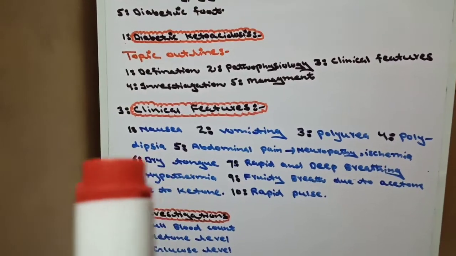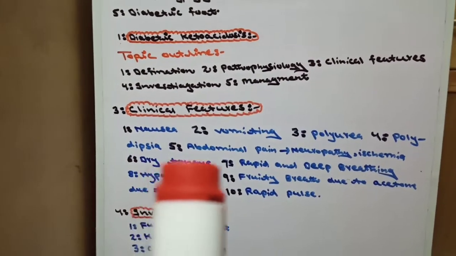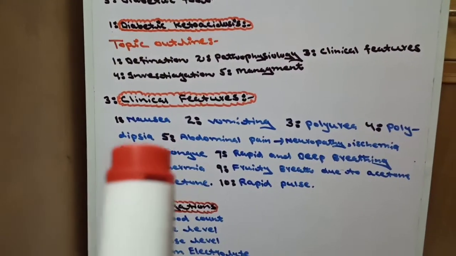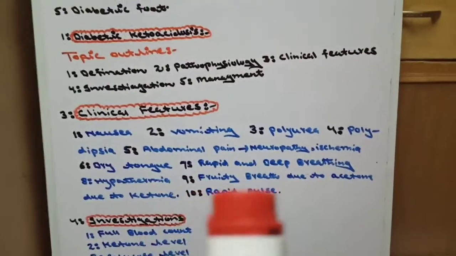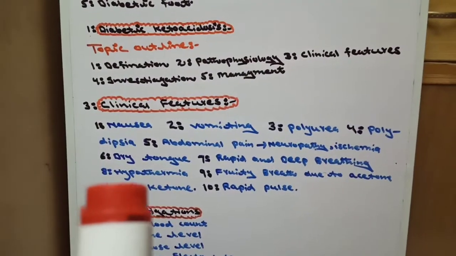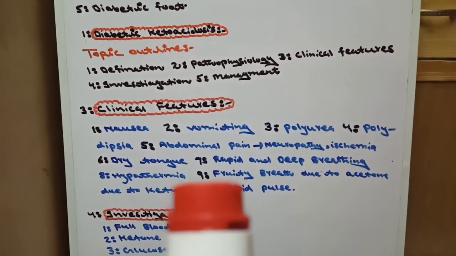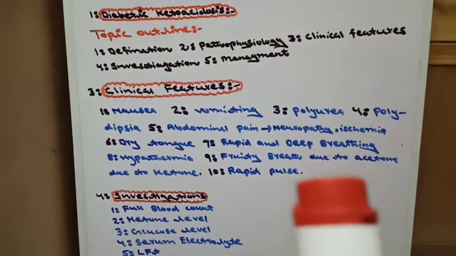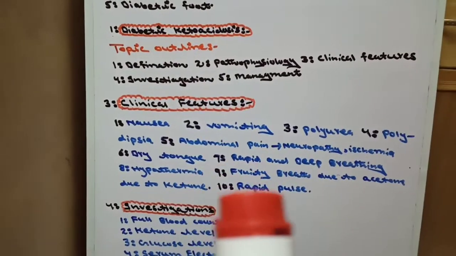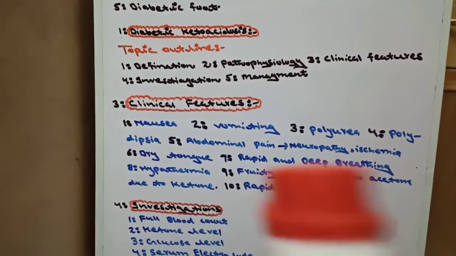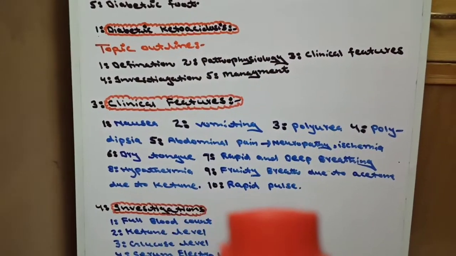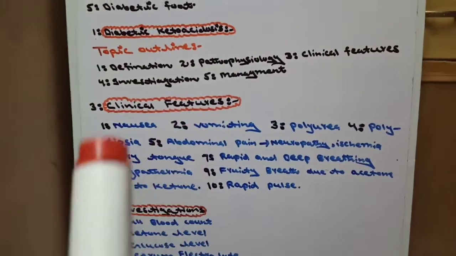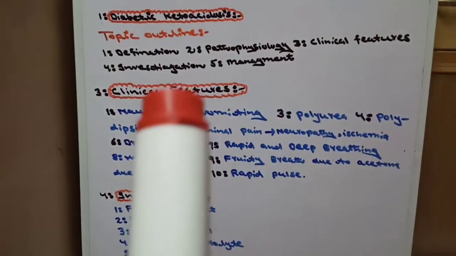The sixth clinical feature is dry tongue. Why? Because it occurs in type 1 diabetes mellitus due to polyuria and polydipsia. The dry tongue means dehydration. Seventh is rapid or deep breathing. The 8th clinical feature is hypothermia, and the 9th is fruity breath due to acetone, and acetone due to ketone. Due to ketone, acetone is produced, and due to acetone there is a fruity breath, meaning the breath smells like fruit. And the 10th clinical feature is rapid pulse, and 11 will be coma. These are the clinical features of diabetic ketoacidosis.